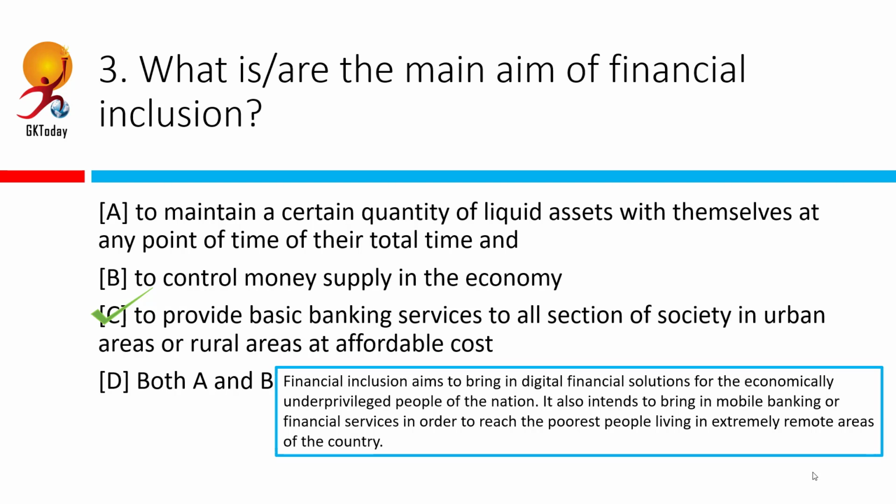And towards that, a committee known as Rangarajan Committee on Financial Inclusion was formed in 2006, and this was headed by Dr. C. Rangarajan, who was the chairman of Economic Advisory Council to the Prime Minister back then. And this committee actually came up with a bunch of recommendations in order to ensure that financial inclusion was a part of the Indian governance.